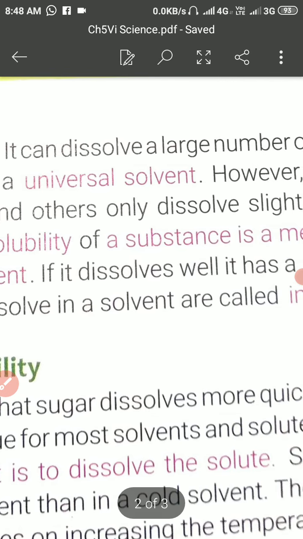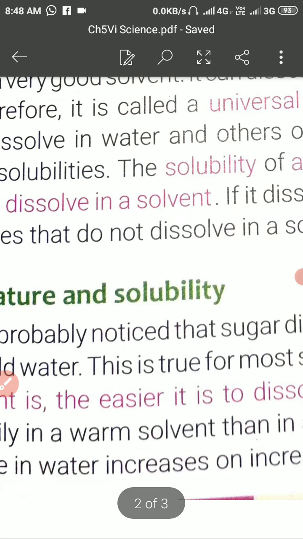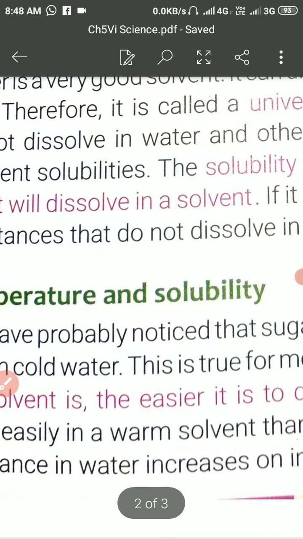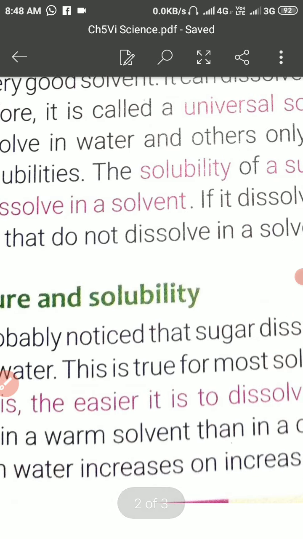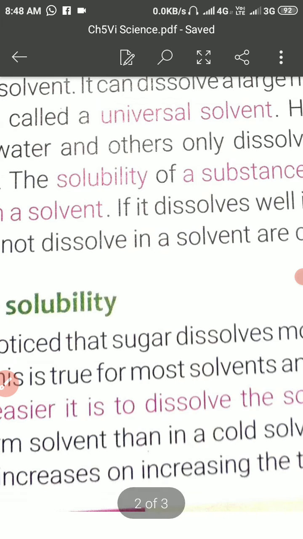So solubility of a solute is a measure of how well it dissolves in a solvent. So solubility is a measure of how much amount of the solute gets dissolved into the solvent.